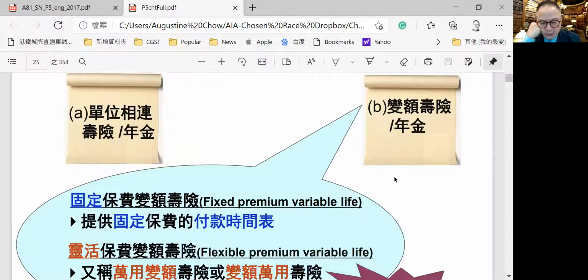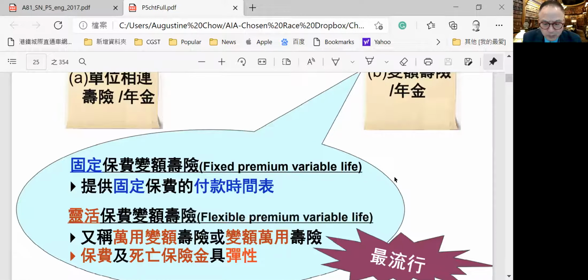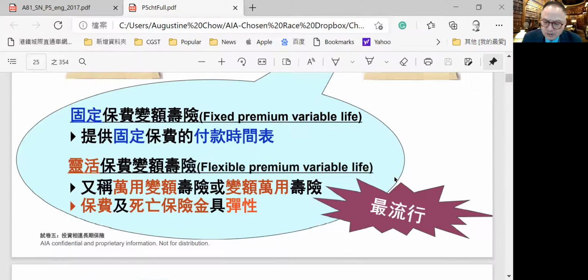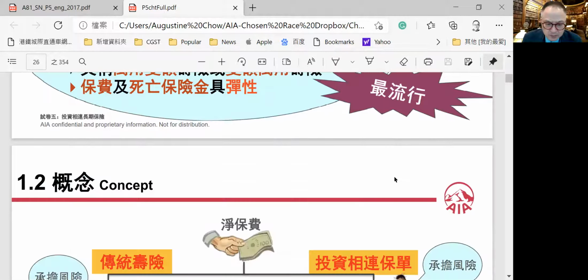And there are a few options in the unit-linked policies. We call them variable policies. That means they could have a fixed premium variable life, a fixed premium for variable life, meaning different terms, different lives. Or they can be a flexible premium variable life. Everything is changing. The premium level can be changed, the term can be changed, the protection can be changed, and the cost of insurance can be changed. It's very flexible. And for this type of policy, we call it universal policy, universal variable policy. That's the most common American term.